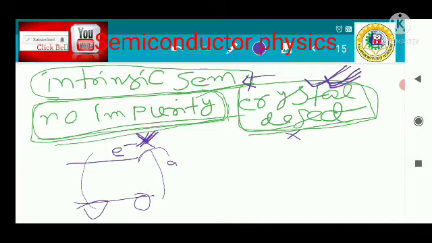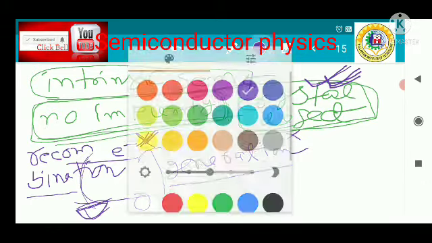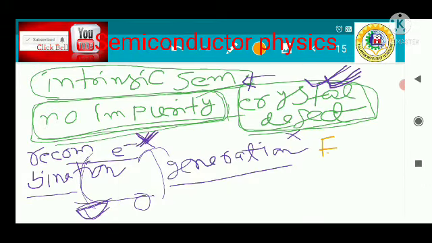This process is called generation, electron-hole pair generation, and this process is called recombination. That means electron and hole are recombined. There is no existence of the hole here, because the electron is taking its place. So these two terms are important: electron-hole pair generation and electron-hole pair recombination.